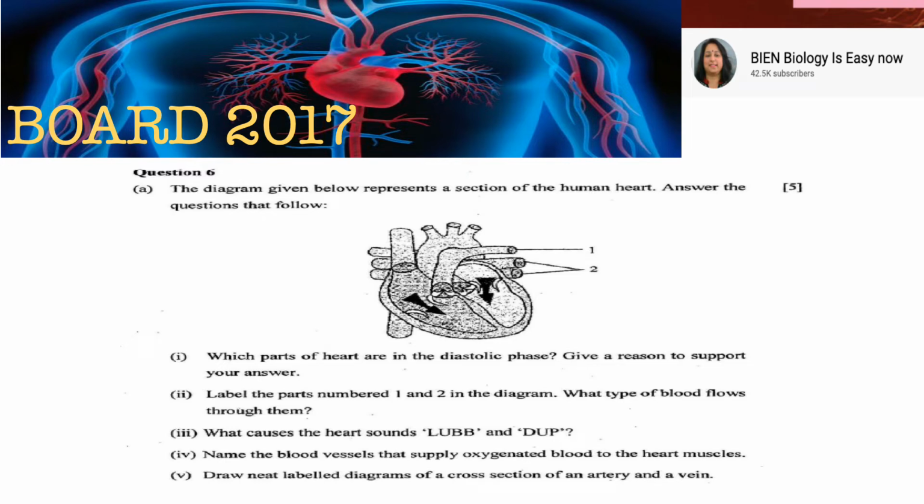Now herein you can see clearly they have asked you to label. Then lub and dup is also asked here. That means they have asked about the heart sounds also. They have also asked about the blood vessels which supply blood to the heart muscles, the coronary blood vessels. Also they have asked you to draw a diagram of the cross section of artery and vein. So you yourself see that in one question they have covered all the side topics of the chapter. So this is the way the questions will be there in your paper.